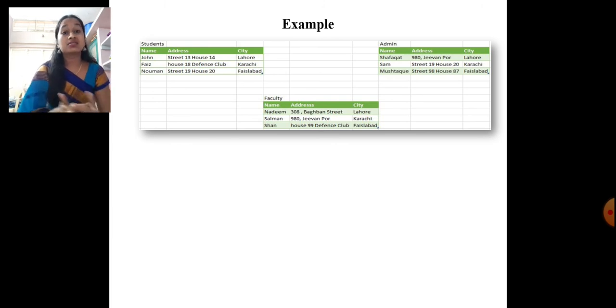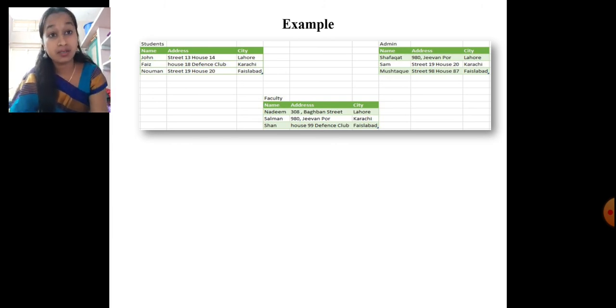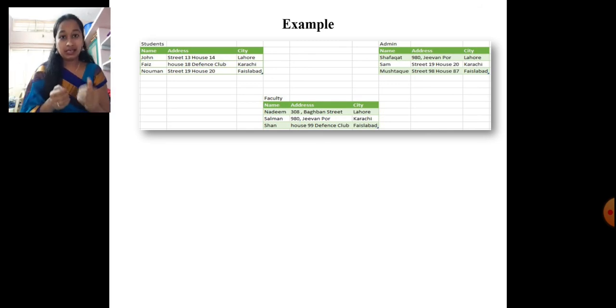If inconsistency occurs, how may it occur? I enter Lahore as Lahore in the students relation and in the admin relation, but in the faculty relation by mistake, instead of Lahore, I enter Lahure, which is different from that location.